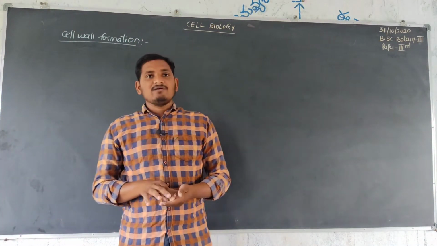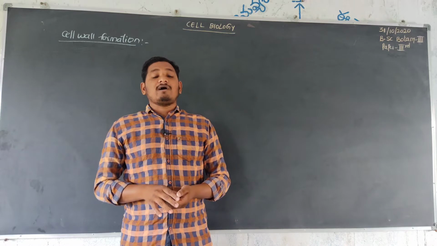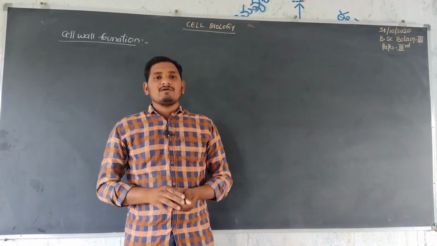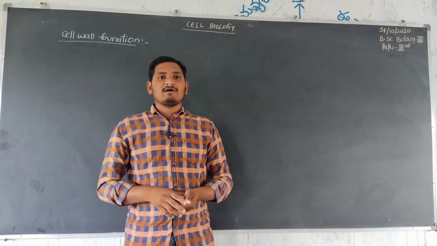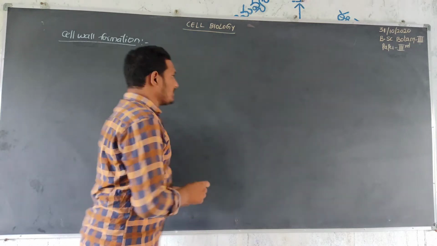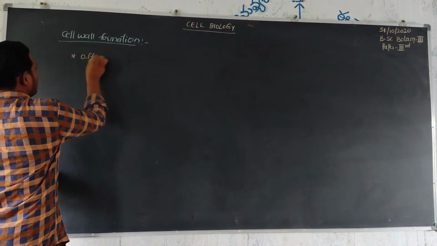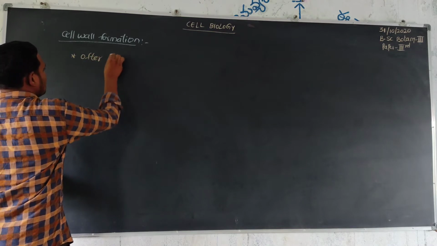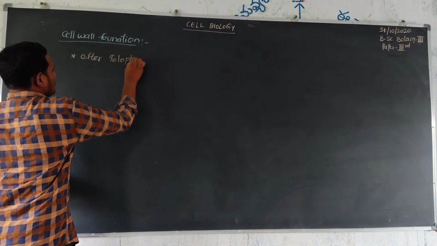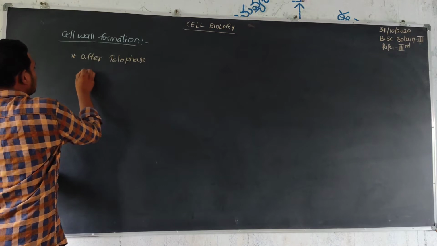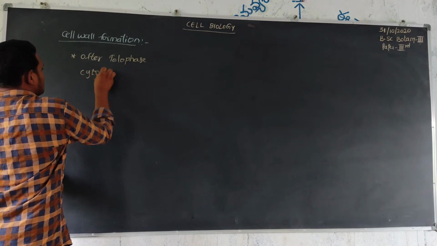Cell wall formation starts after telophase, at the start of cytokinesis. So, cell wall formation takes place after telophase, at the starting of cytokinesis.